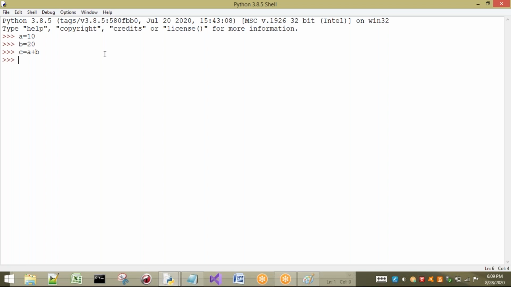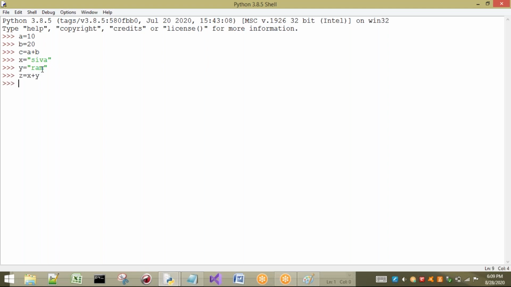That means what? We know that as these are small statements, we can understand these are an addition between two numbers. Now I am going to take some other values: x equal to Shiva and y equal to Ram, for example. Enter. And I'm going to perform x plus y. Generally, some people who don't know about the plus symbol, what will they think? They will think that, okay, here Shiva and Ram are going to be added. They will wonder, can we add two strings? They are not going to have any idea about that.